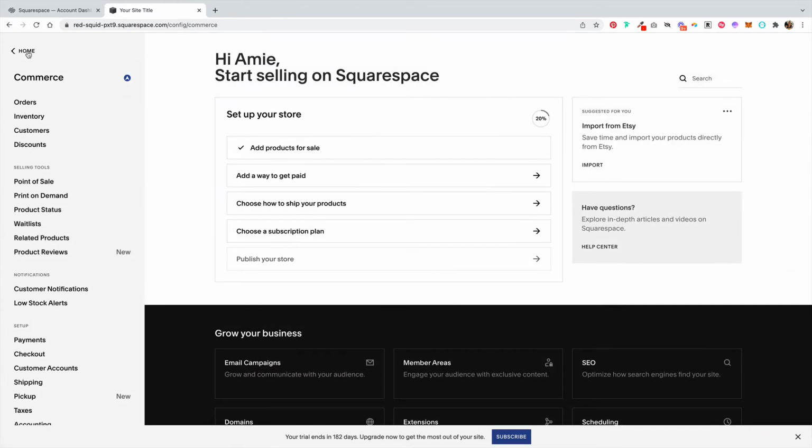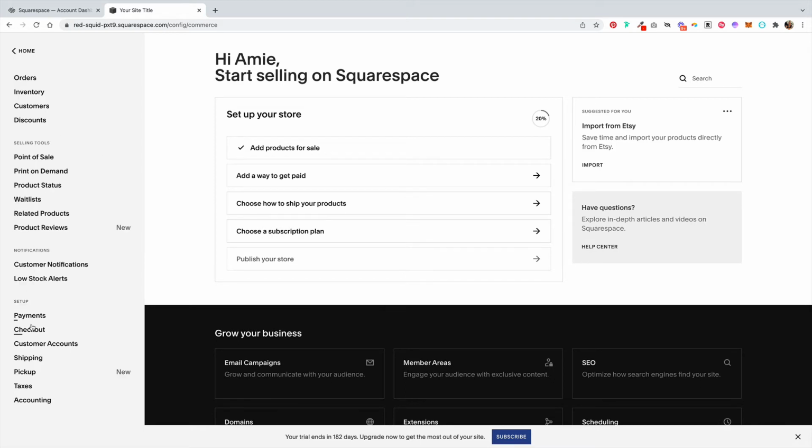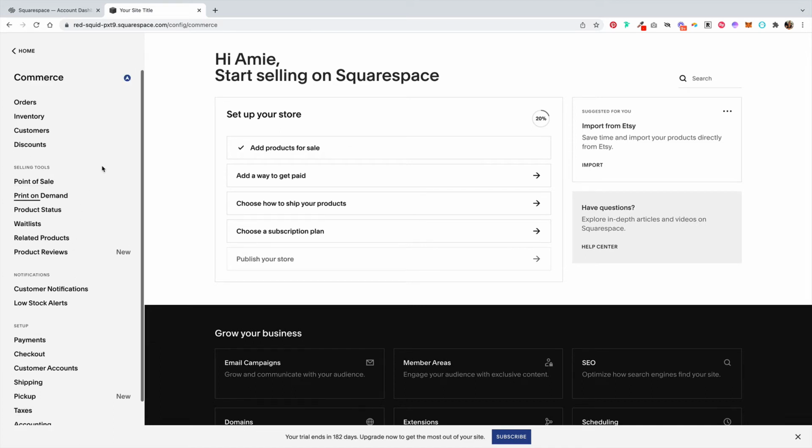So back on the commerce main page, you can start going through these other steps to set up payment. If you are selling physical products, you can set up shipping. If you are going to offer subscriptions, you can set that up here. And I would just spend time going through all the different headers over here and setting up your commerce part of your template.